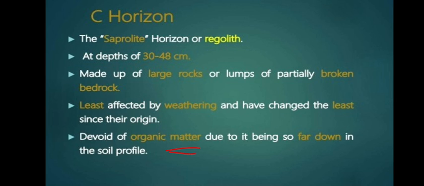So it is not fertile. Topsoil is fertile. It has humus. The subsoil, that is the B horizon, also to some extent has some nutrients. So that is fertile soil, we say.